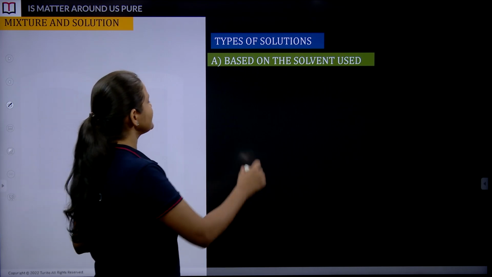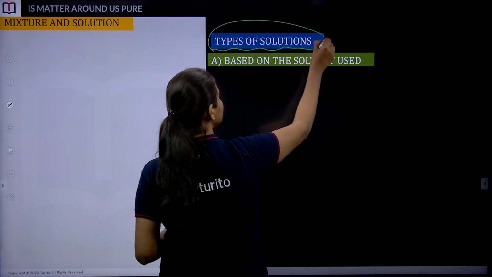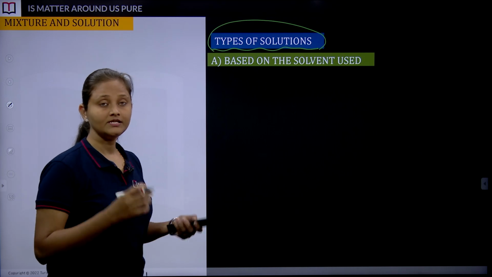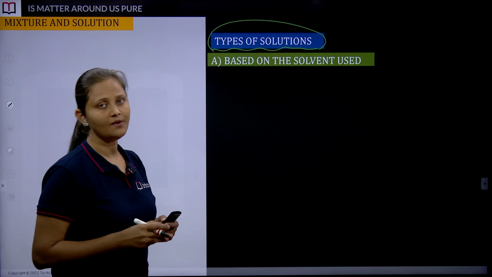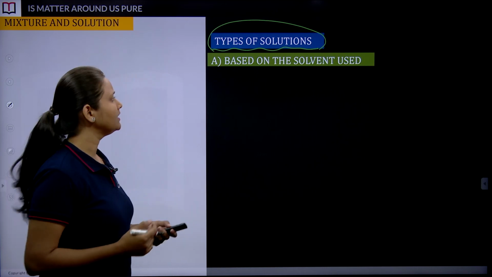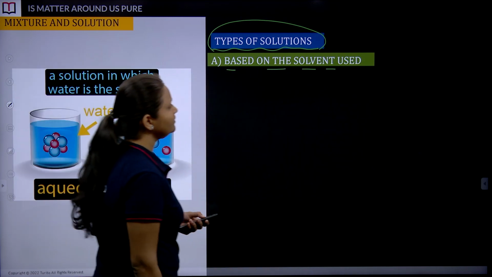So now the next point is types of solution. Students, we are moving towards the next concept. After learning all about solutions, it's time to understand what types of solutions we have in chemistry. There are different types of solutions which we are going to learn. First one is based on the solvent used.